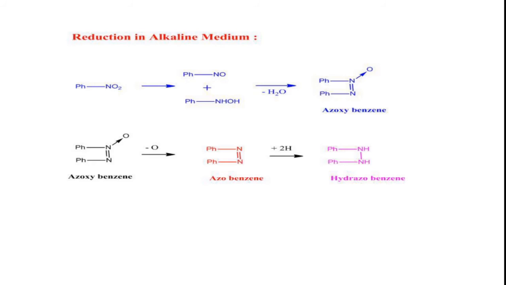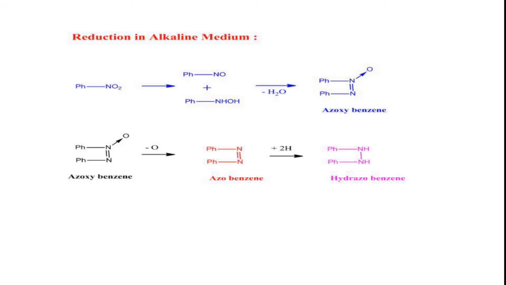Finally, reduction in alkaline medium. In alkaline medium, we will get dinuclear compounds. That means when nitrobenzene is reduced with an alkaline reducing agent, the intermediate reduction products, that is nitrosobenzene as well as phenylhydroxylamine, interact to form dinuclear products.